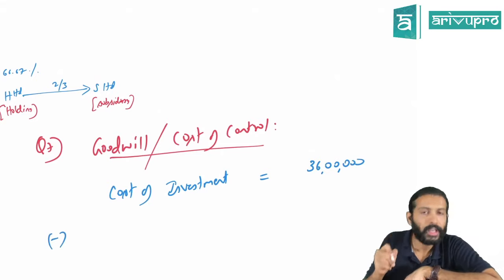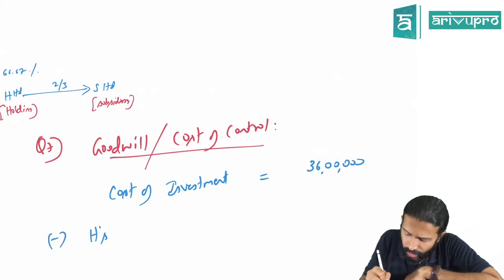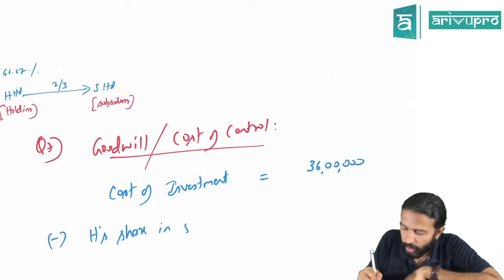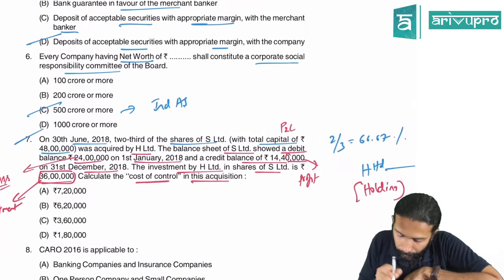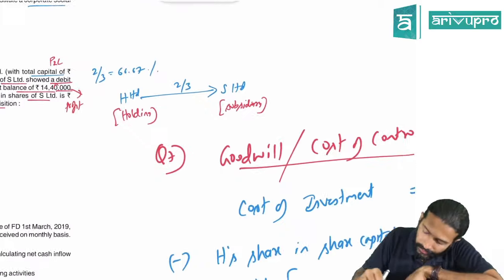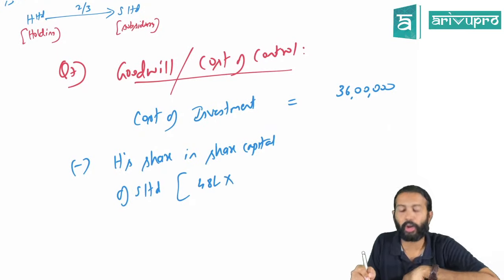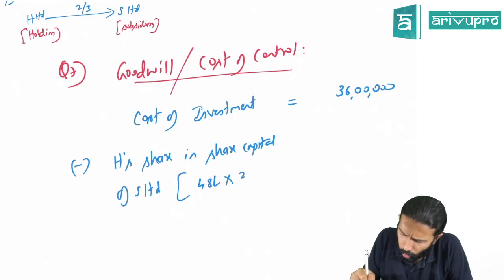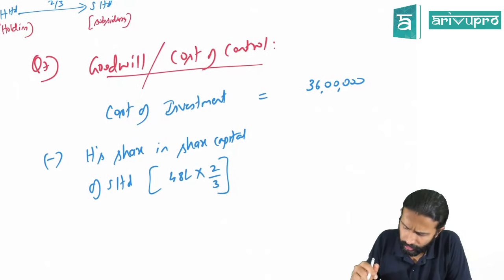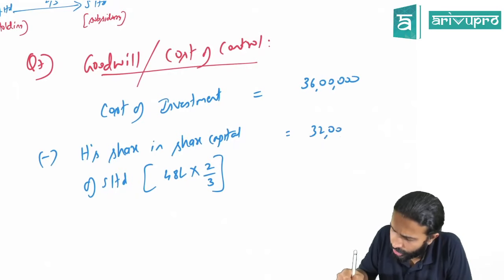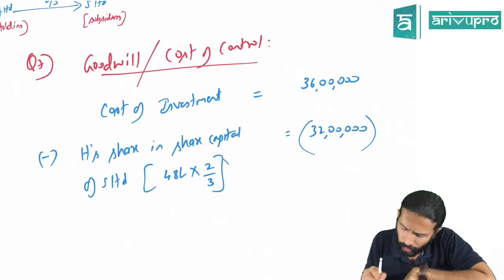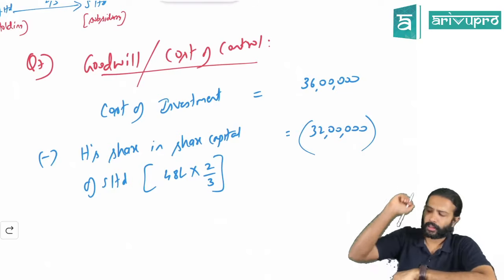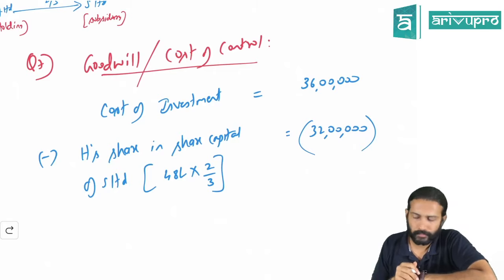What are those? Deduct the first thing, that is H's share in the share capital, correct? The holding company's share in the share capital of the subsidiary company. The subsidiary's total share capital is how much? 48 lakh rupees is the total share capital of the subsidiary company. But the holding company owns only 2/3. So 16 3s are 48, so 16 2s are 32. So the holding company's share in the share capital, if you calculate this, your calculator would be showing 32 lakh rupees. Manageable. This is one.